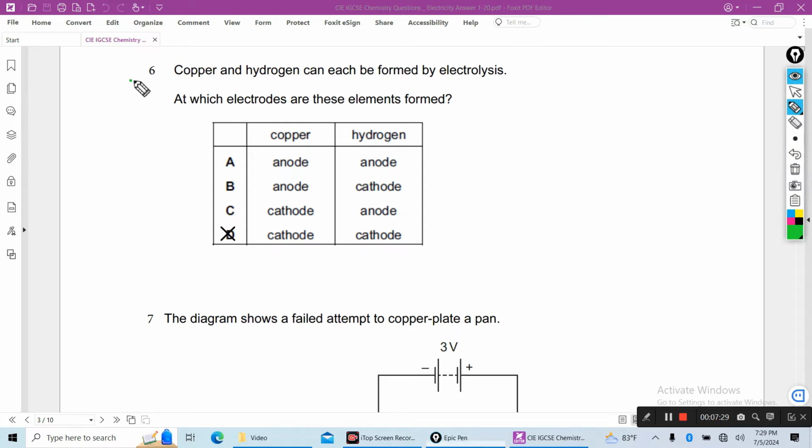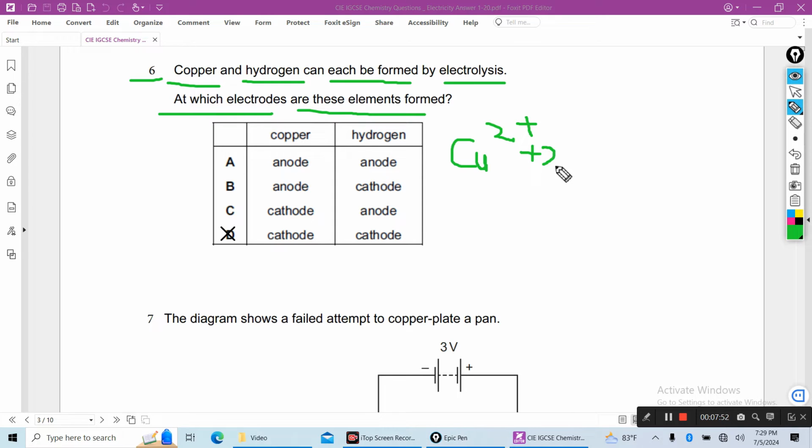Number 6, copper and hydrogen can be formed by electrolysis. At which electrodes are these elements formed? Copper ion gains 2 electrons to produce copper. So this is a reduction reaction. You know, at the cathode reduction reaction occurs.